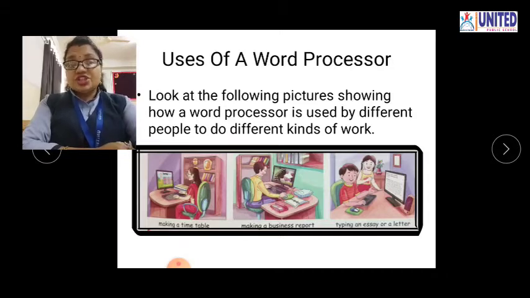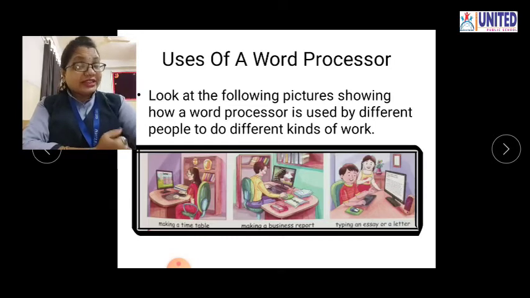A teacher is making a timetable by using this word processor. Second use, making a business report. By using this word processor you can also make a business report. Now the next, third one, type an essay or letter. So by using this word processor you can type the essay, you can type a letter, you can type anything.